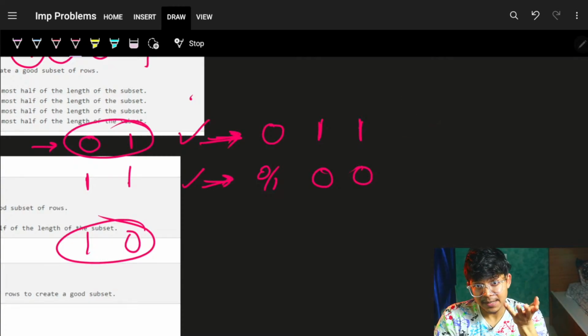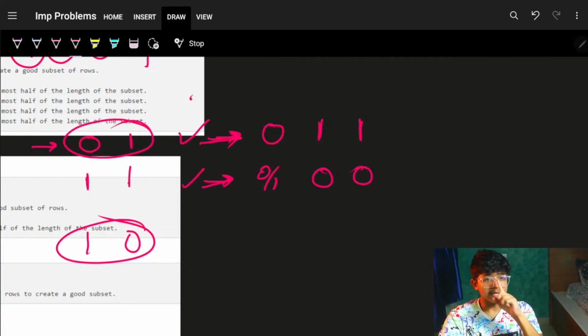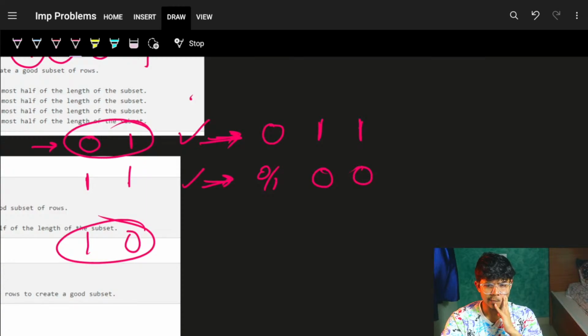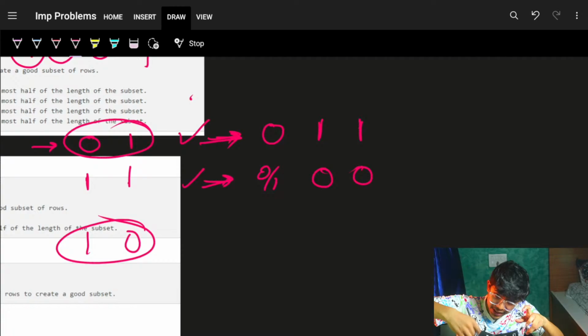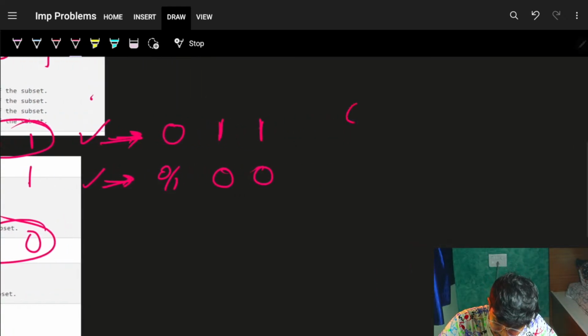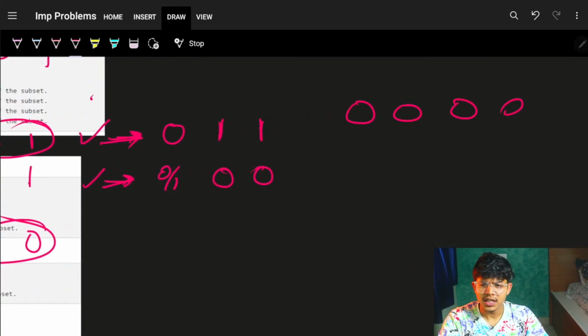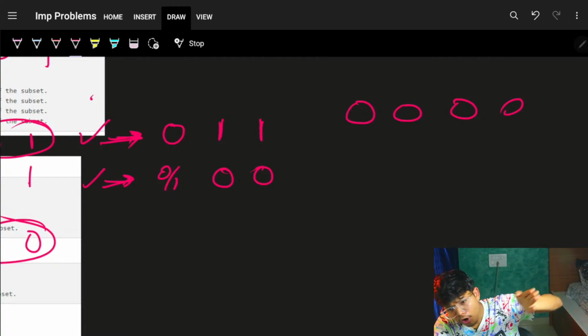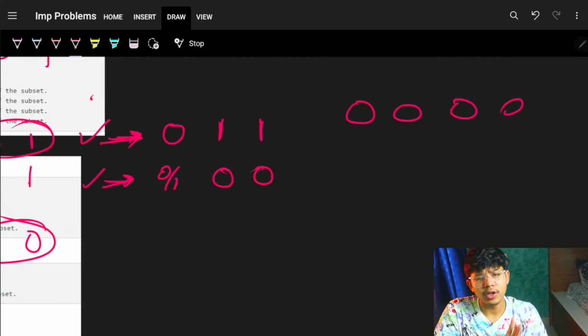Which is ultimately I'm saying that I will have 2 rows and that would bring my answer. 2 rows will always bring my answer. What if I have all zeros? Yeah, for sure, if all are zeros, then one row can also bring my answer.